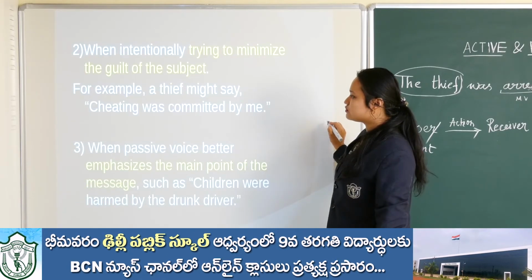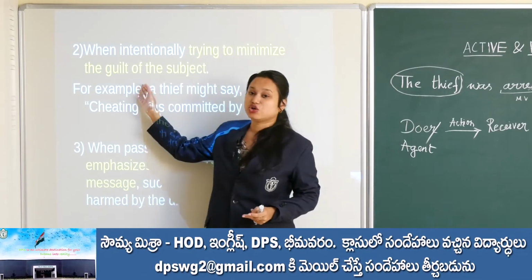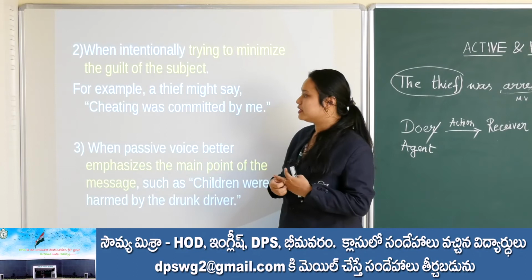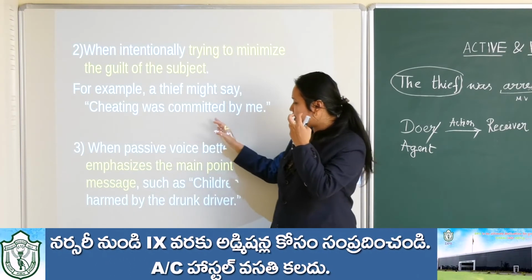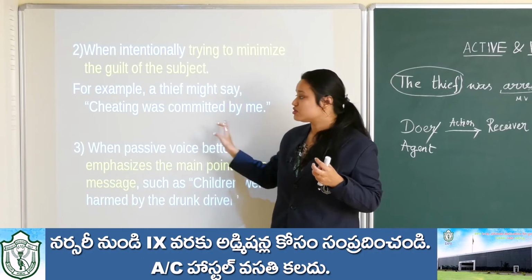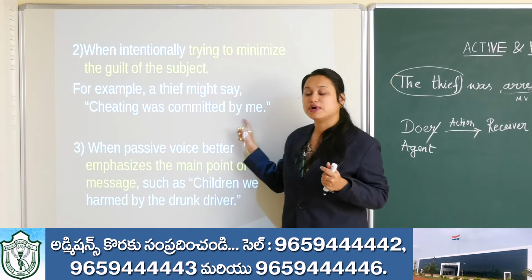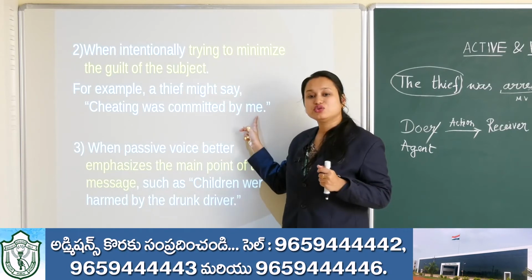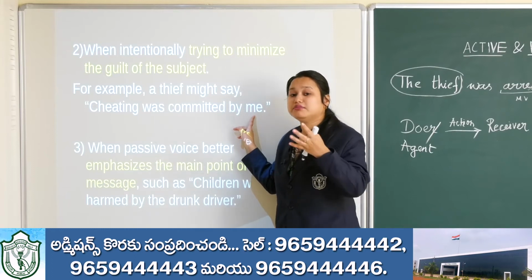Come to the next use. When intentionally trying to minimize the guilt of the subject. For example, a thief might say, cheating was committed by me. So when the thief says cheating was committed by me, he is not saying I committed the cheating, I made the forgery.